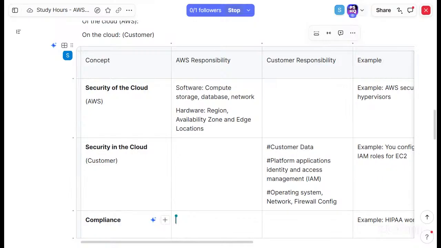Come again, read it once again. The compliance which involves legal and regulatory compliance obligations as per the location or region. You want to write it, is it? Legal and regulatory compliance obligations. Yeah, you can write: meeting legal and regulatory compliance obligations falls under customer responsibilities.